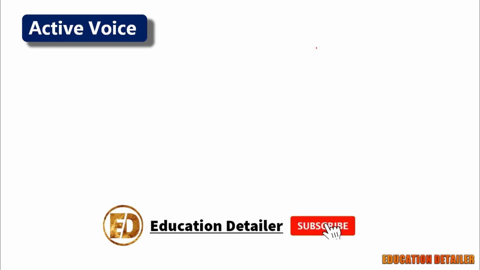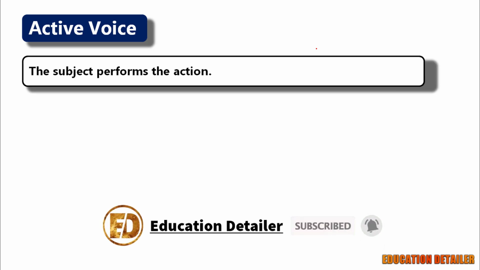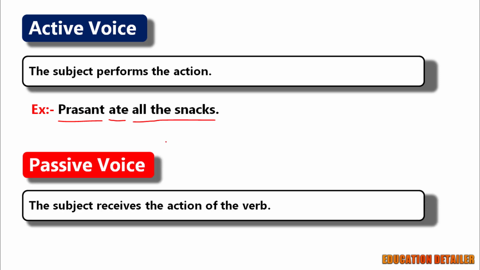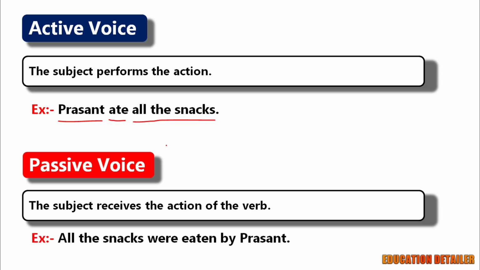In an active voice, the subject performs the action. Prashant ate all the snacks. Here, the subject of the sentence, Prashant, is the doer of the action, followed by the verb ate, and then the object, all the snacks. But in passive voice, the subject receives the action of the verb. All the snacks were eaten by Prashant. The subject became the object and the object became subject.